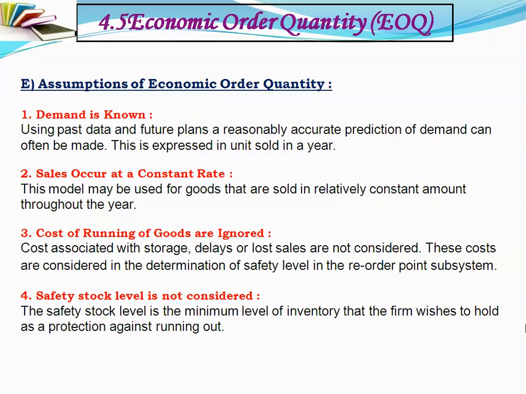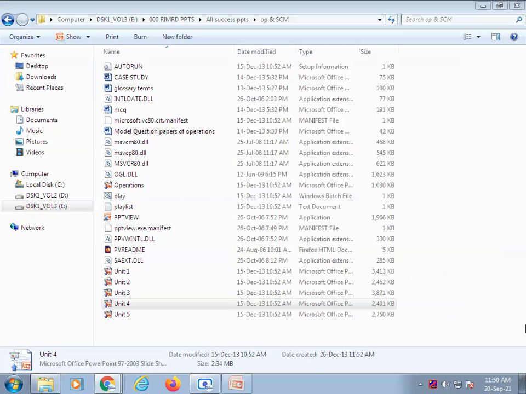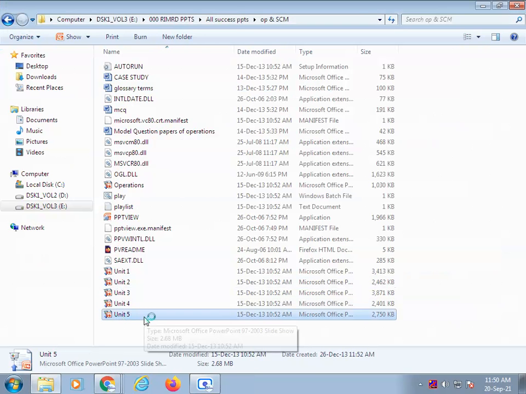Now, economic order quantity involves numericals, but numericals cannot be asked in this examination. So there is a formula of EOQ. You can see that formula. You can solve examples, but example solving will not be there in the examination. So I will not take that part.